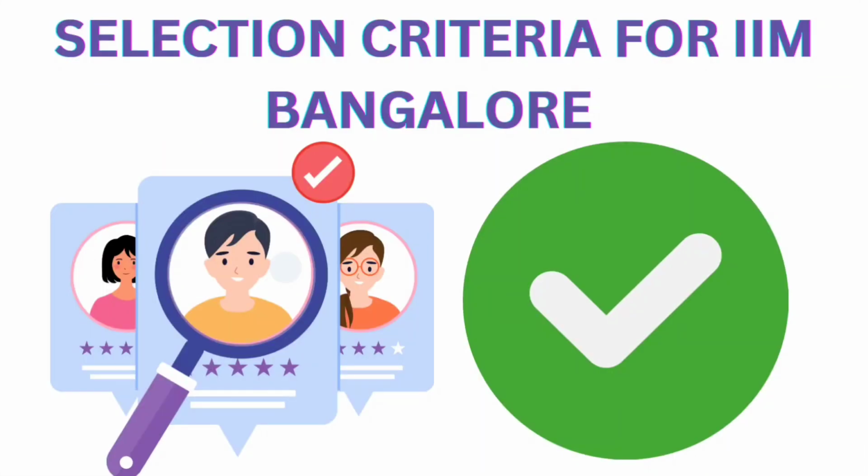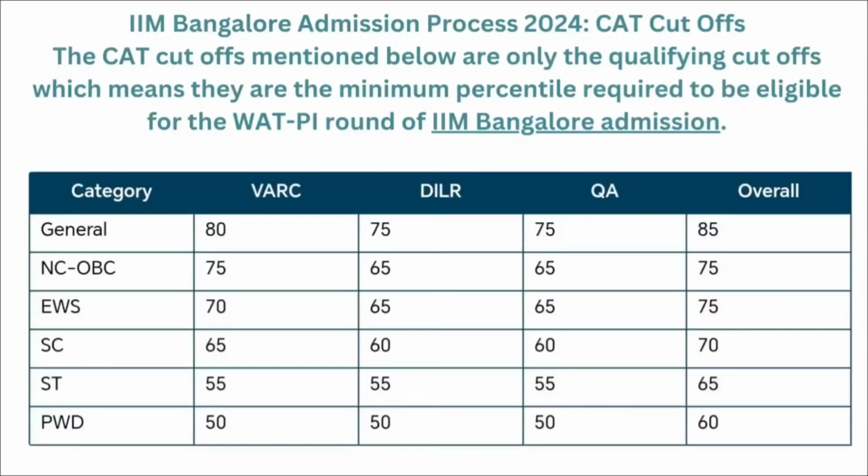Now coming to the selection criteria for IIM Bangalore. IIM Bangalore has also fixed some cutoff marks to get eligible for the VAT and PI round. For general category, it is 80 percentile for the VRC section, 75 percentile for the DILR and quantitative ability section. And overall, you should have 85 percentile in the CAT entrance examination.